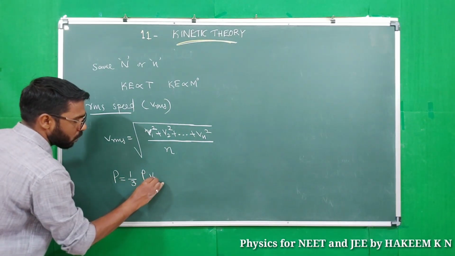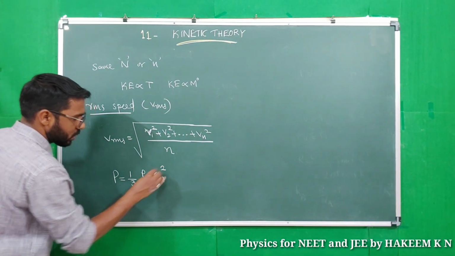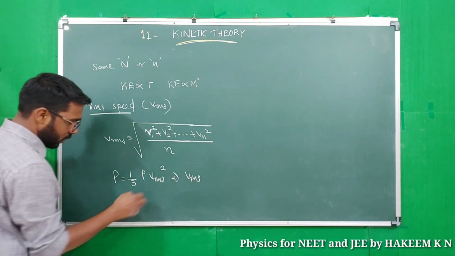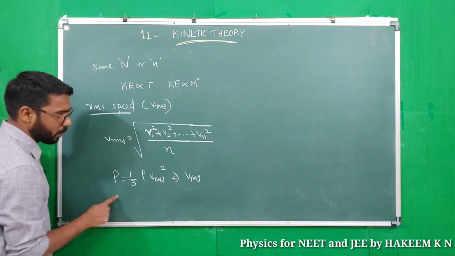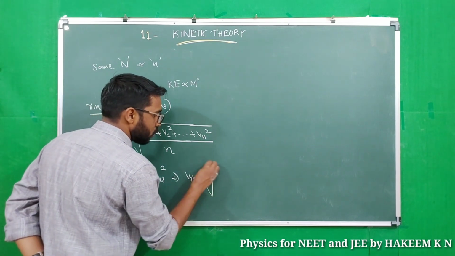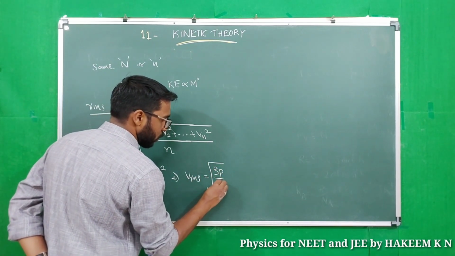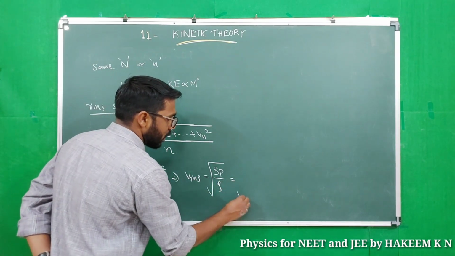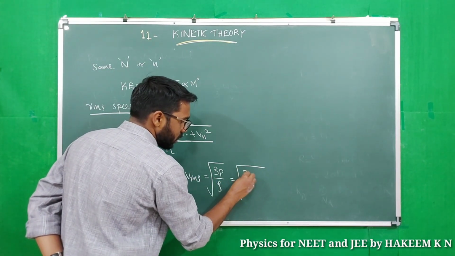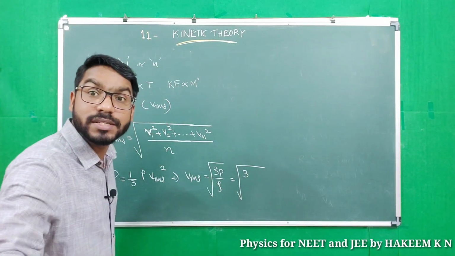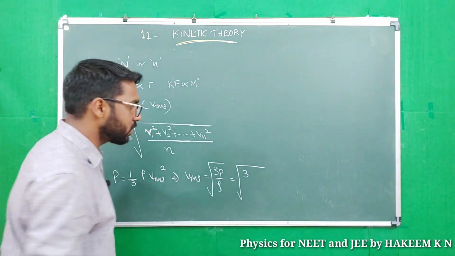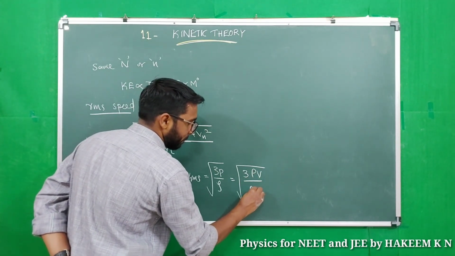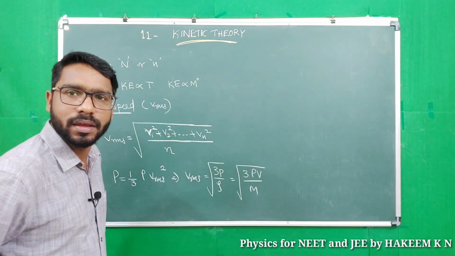1 by 3 rho V RMS square. We will get V RMS square equal to 3p by rho, or V RMS equal to root of 3p by rho. And instead of density we can write mass by volume. So 3pv by m.